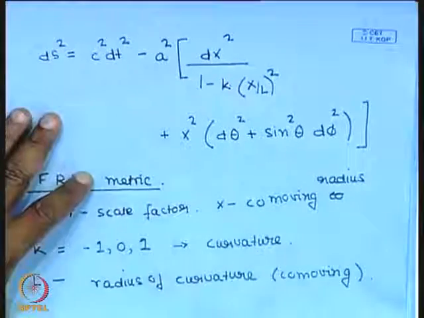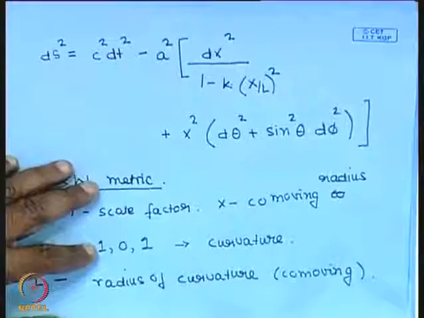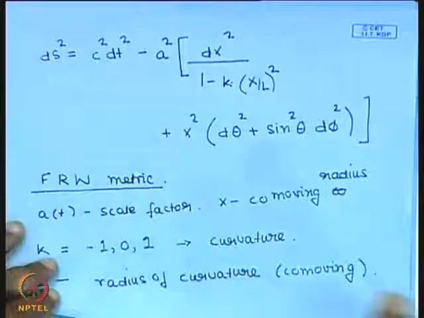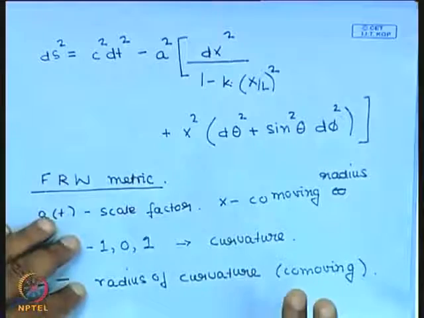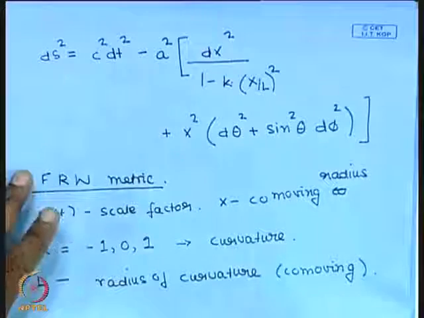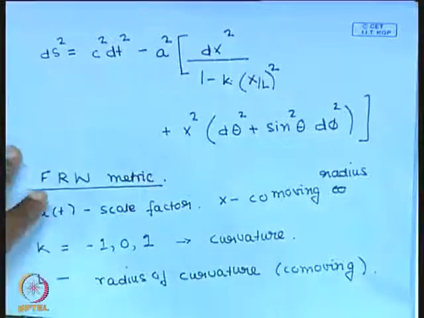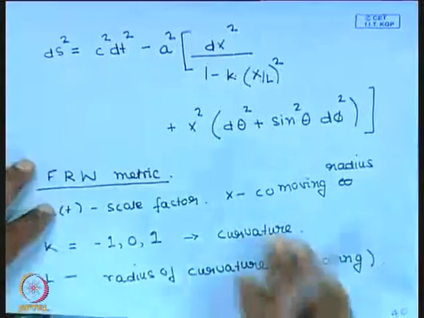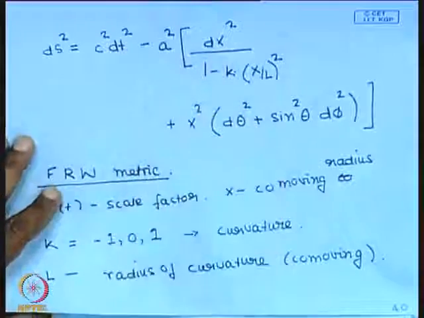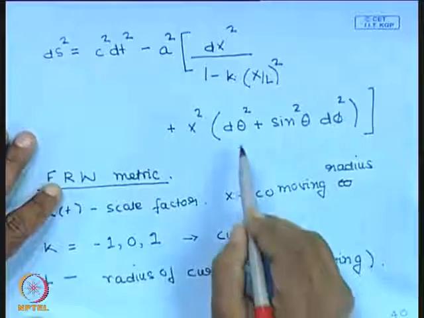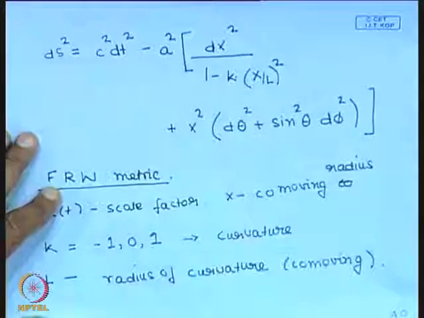So, these things are related to the matter density, and these equations turn out to be exactly the same equations that we have derived from Newtonian considerations, with the modification that rho gets replaced by rho plus 3p by c square. Okay, they turn out to be exactly the same. So, if you now work out Einstein's equations, in those equations you will have k and L appearing.